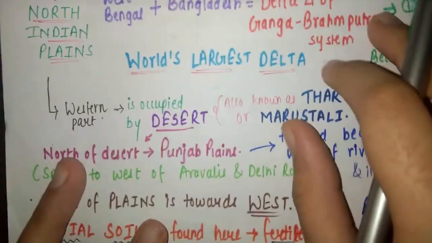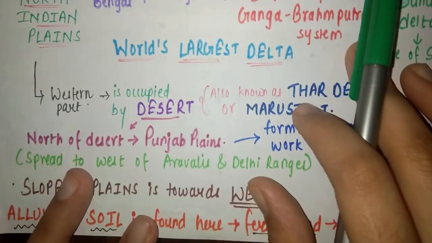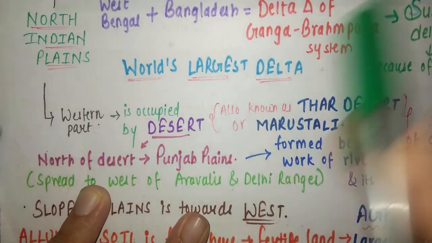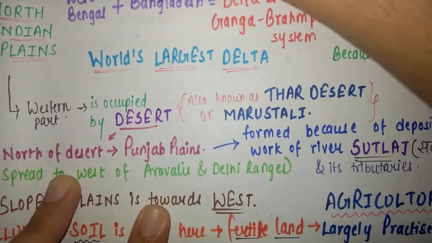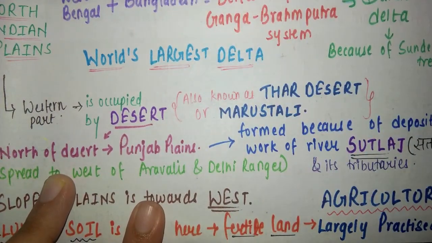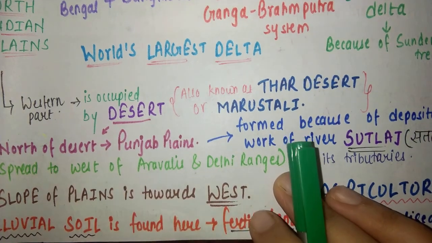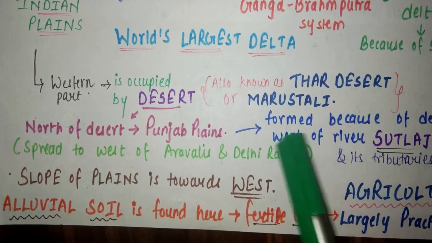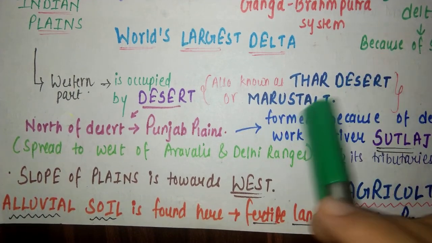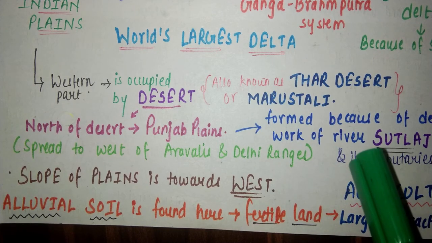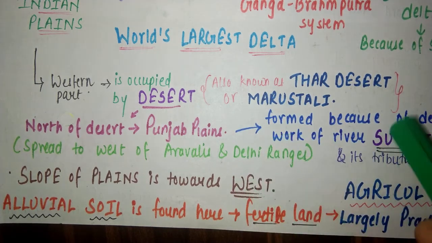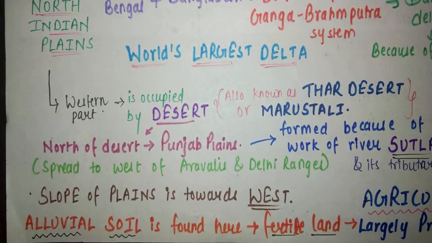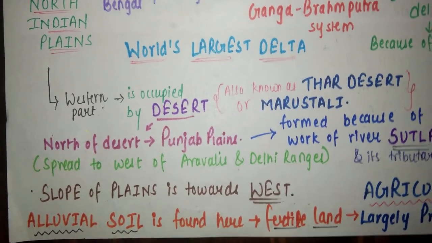Now we'll see the western part of the North Indian Plains. The western part is occupied mainly by desert, and by looking at desert you always remember Rajasthan, the region fully covered by desert. This desert region is also known as the Thar desert or Marusthali. Always remember, this also comes in fill-ups questions.